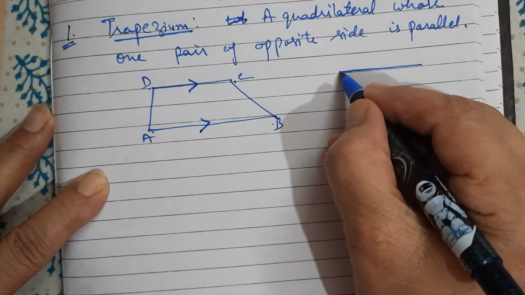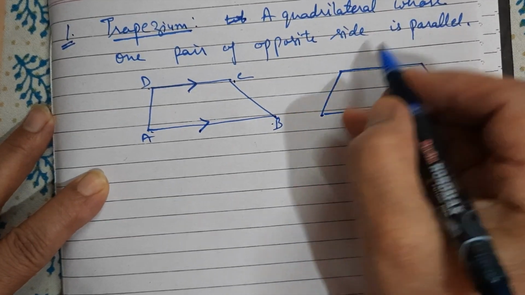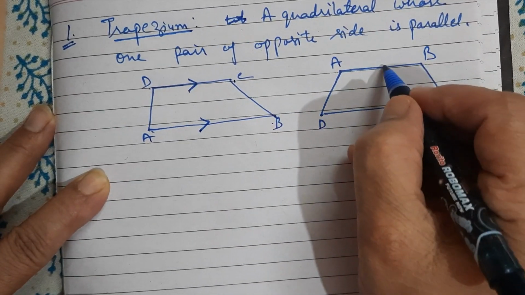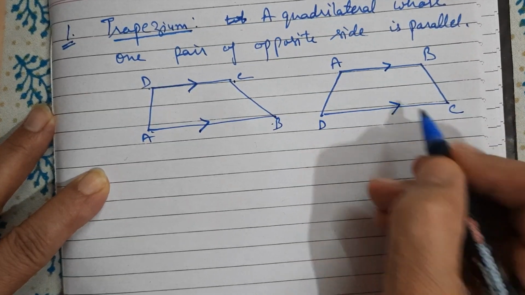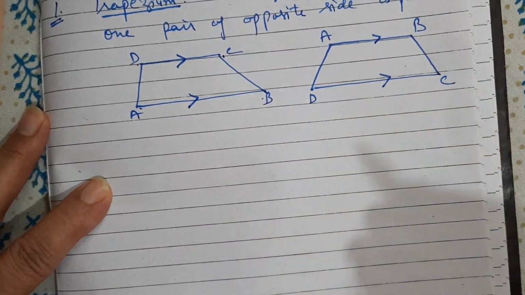Another type of figure for a trapezium can be like this also. So here A, B, C, D. In this figure also AB is parallel to DC.